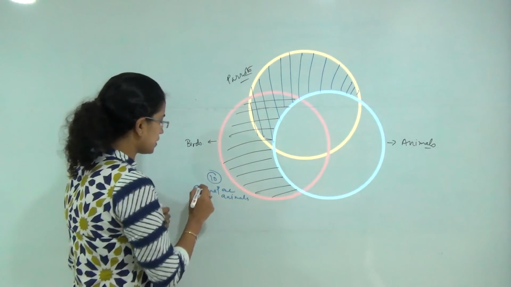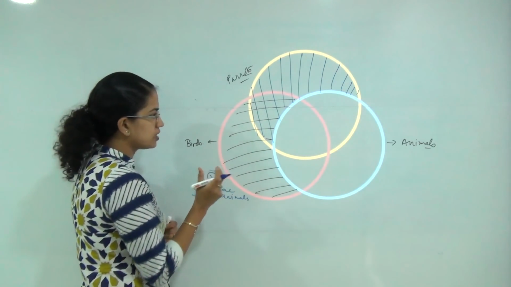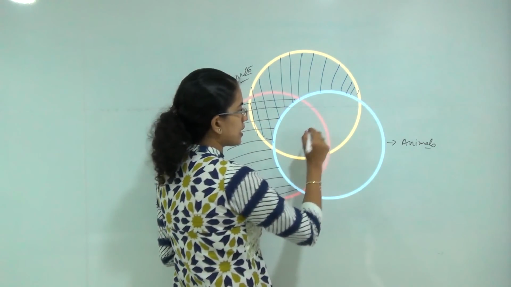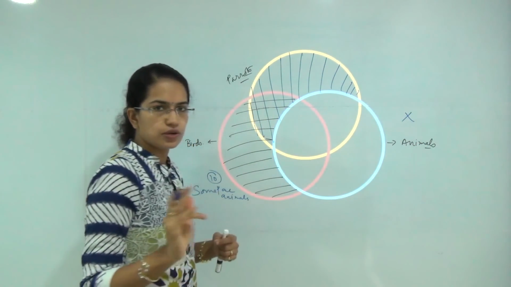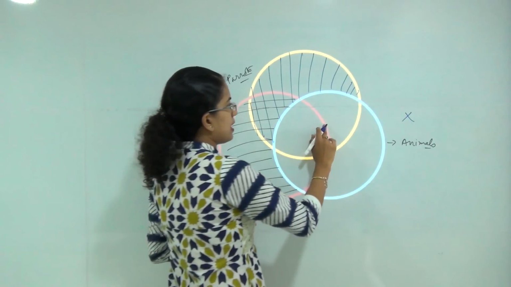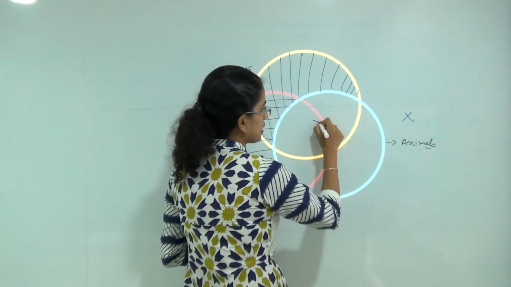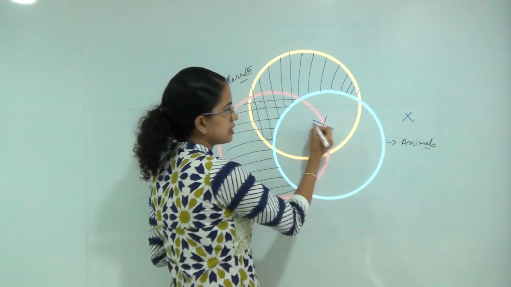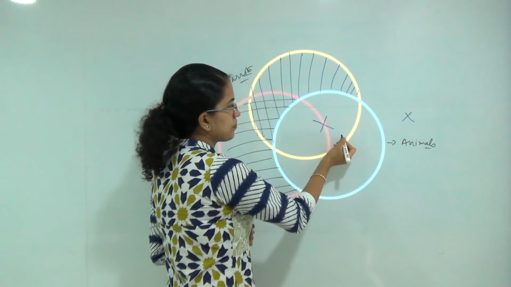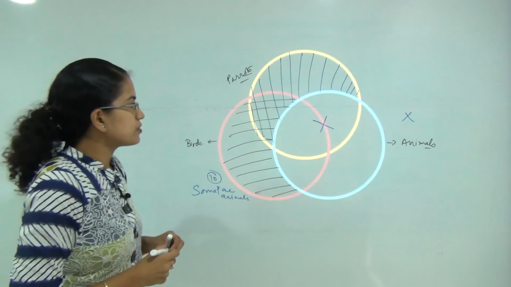So always when we are using all, we are neglecting the remaining region, but when we are using some, we would be marking the region with X. That would be our connotation throughout the class. So if I mark my region with X, what would happen here? Here I would mark it at the intersecting line. So it may be inside this, it may be outside this, or it may be in both, I don't know. So I have to decide that.